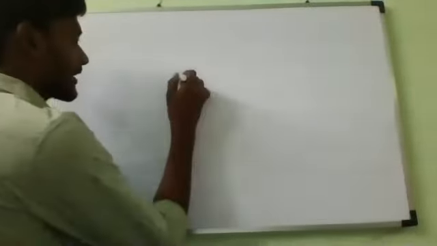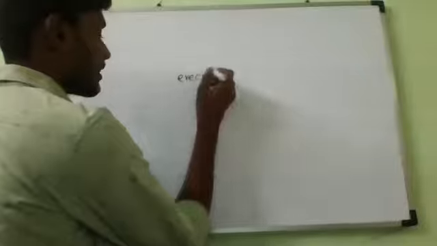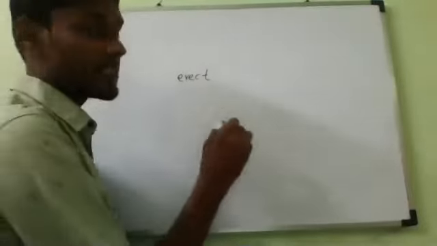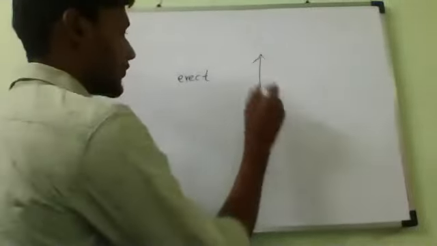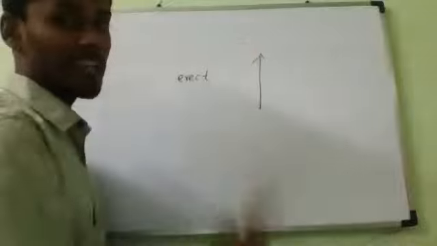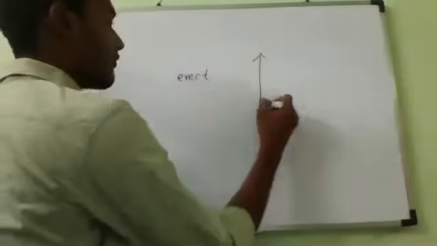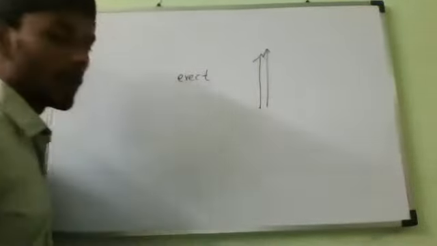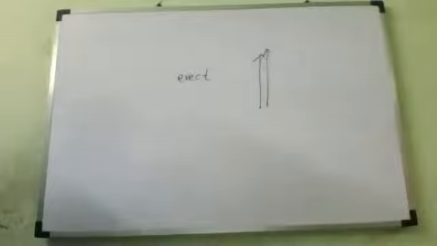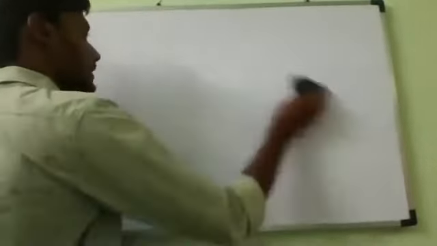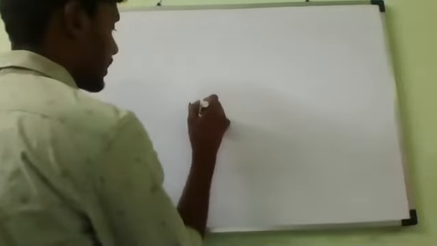Remember, erect. What is the meaning of erect? A virtual image is always erect. It means upward stays upward and downward stays downward. It's not inverted. That is the meaning of side up. The image is always side up. That is what we call an erect image. Or else we can call it vertically upright, vertically upwards.